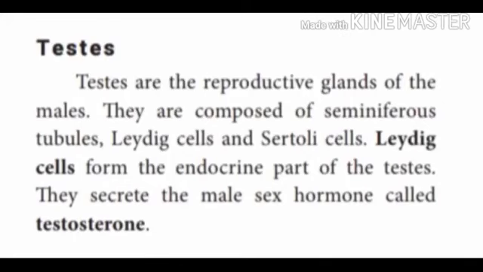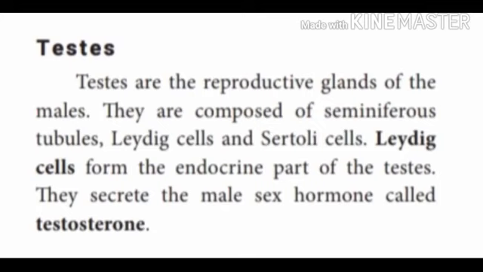The next gland would be the reproductive glands called the gonads. They are also known as sex glands. It is of two types. One is testis and the other one is ovary. Testes are present in the male. It is a male reproductive organ. They are composed of seminiferous tubules, Leydig cells, and Sertoli cells.